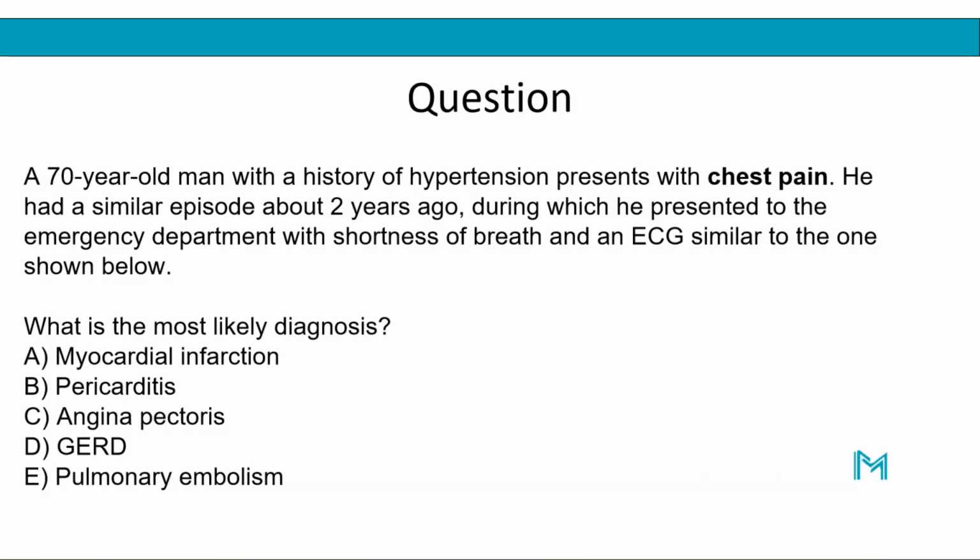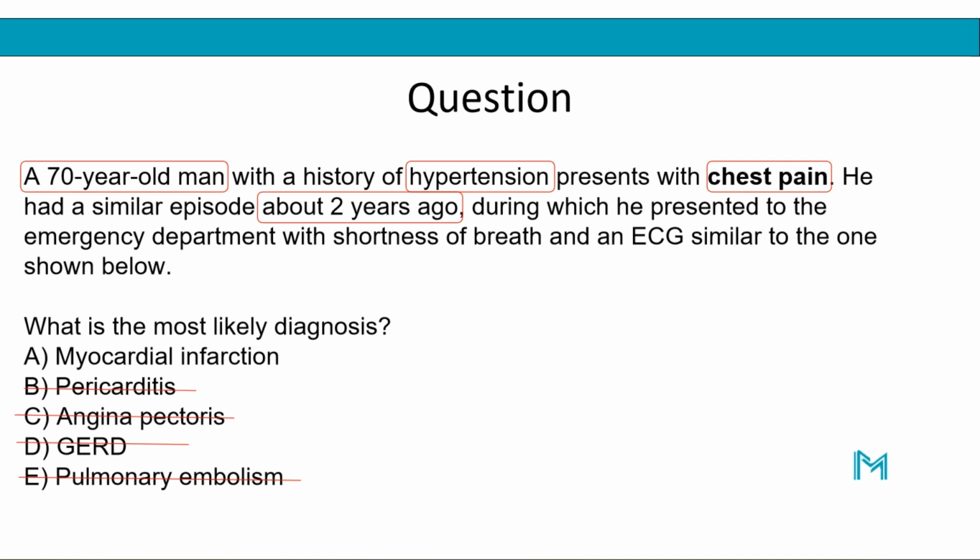Now, putting that together with the findings we already had, we can start to make a diagnosis for this patient. So among all these conditions or differential diagnoses, we know that not all of them will present with these ECG findings that we have, and so we can start to rule out those differential diagnoses. GERD will not have these typical ECG findings, and neither will pericarditis, or pulmonary embolism too, similar thing, will not have similar ECG findings. Typical findings, you see tachycardia in those patients. Angina pectoris will also not present with ST elevation, as we've seen in this patient.